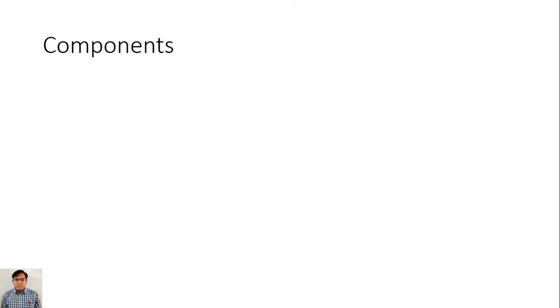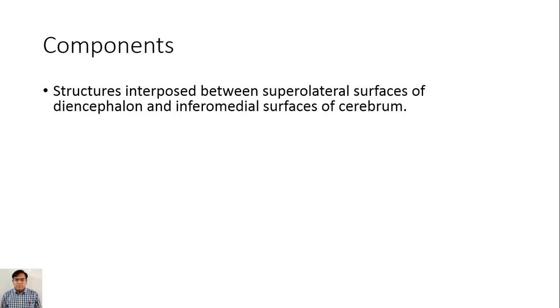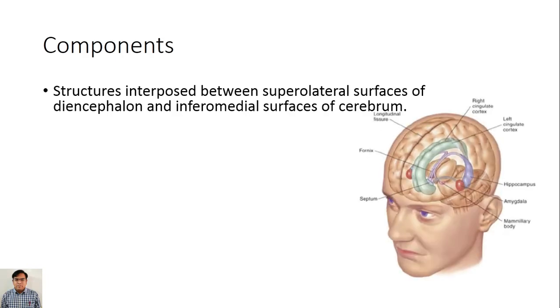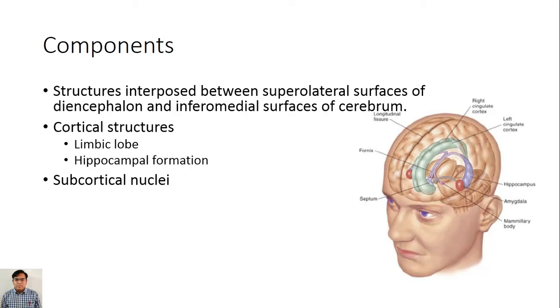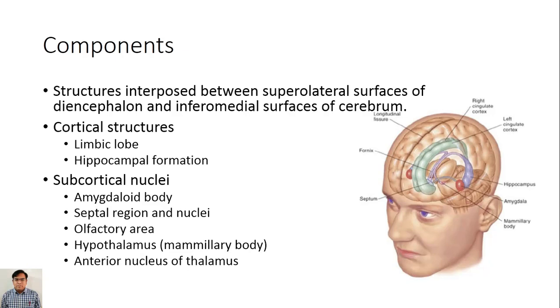Now the components of the limbic system. The structures interposed between the superolateral surface of the diencephalon and the inferomedial surface of the cerebrum. These structures are cortical structures and subcortical nuclei. Cortical structures are the limbic lobe and hippocampal formation, while subcortical nuclei include the amygdaloid body, septal region and nuclei, olfactory area, hypothalamus, especially the mammillary body, and the anterior nucleus of thalamus. We will see